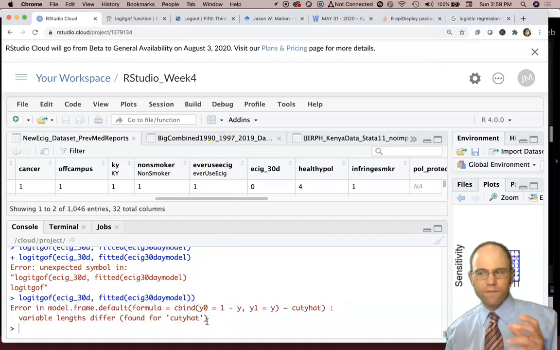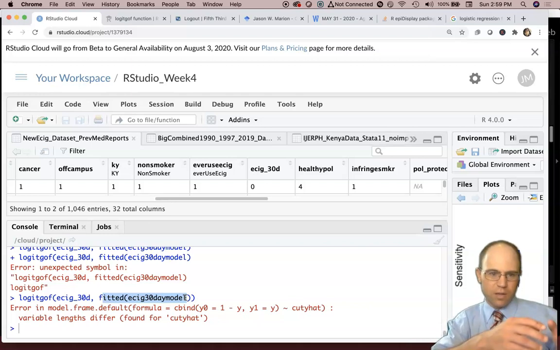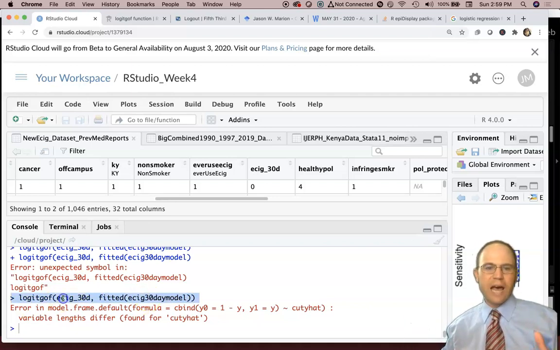And in that goodness of fit test, you want high p-values. You want no significant difference between your true e-cigarette 30-day data and your model predicted one. So it runs a chi-square test comparing your actual e-cigarette use in the last 30 days versus what your model predicts. So we would use that type of command.